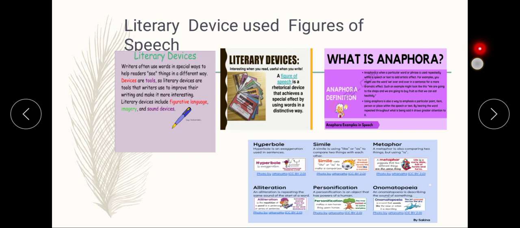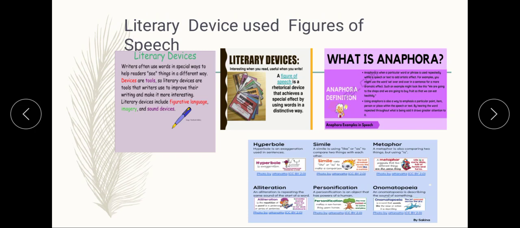So children, today I told you our topic is also literary devices. Now what is this literary device? Whether you are a writer, reader, a student or all of the above, it's important to know how literary devices work. For writers, strong device usage can elevate prose from meager to magnificent. For readers, they can provide a greater understanding of the text. And for students, knowing a few literary devices might just be the key to score better.